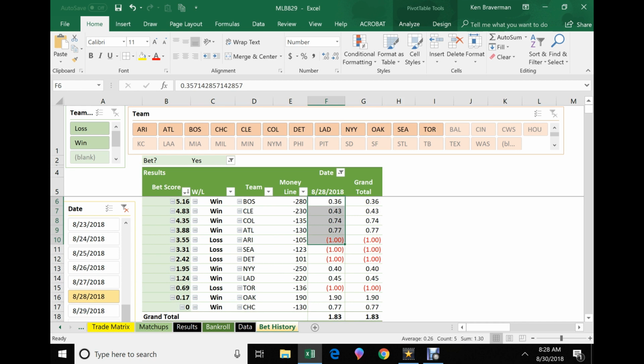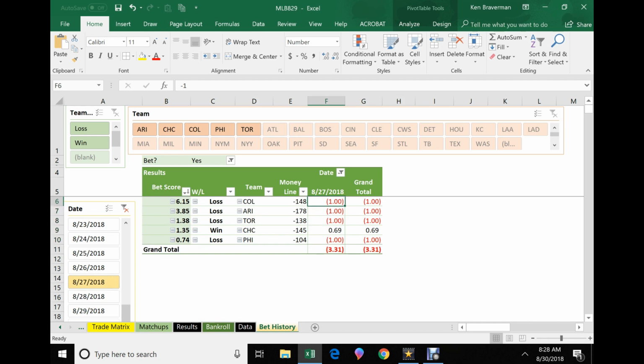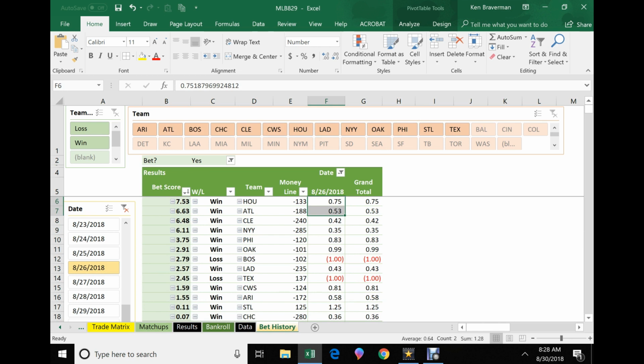How about the day before that? Oh, my God. Terrible. And 2 of these games are above bet score. Good Lord. All right, now we get hot again. You really have to look at this thing over days and weeks, not over just one day at a time, because anything can happen in a sample of 10 games, and it's a lesson to be learned. But here you got 6 in a row in 26.